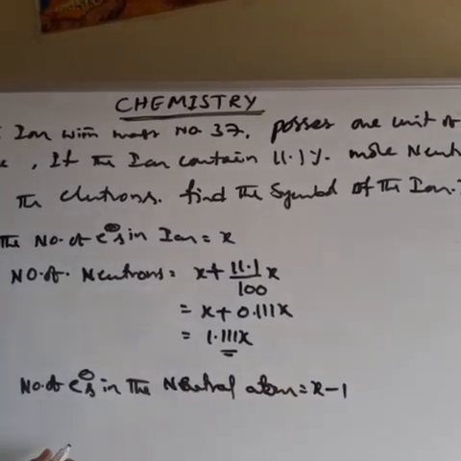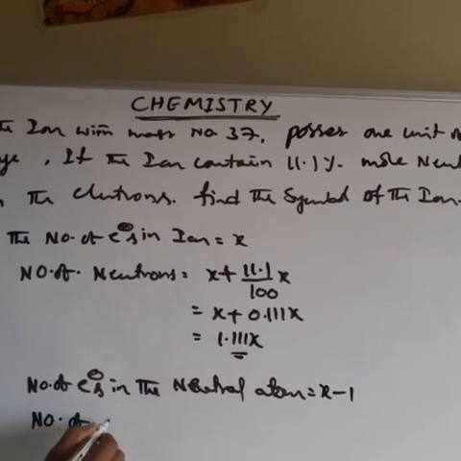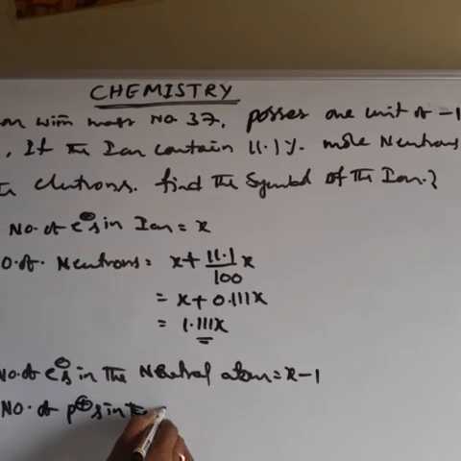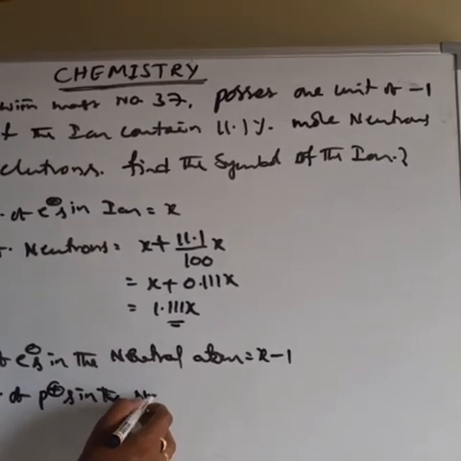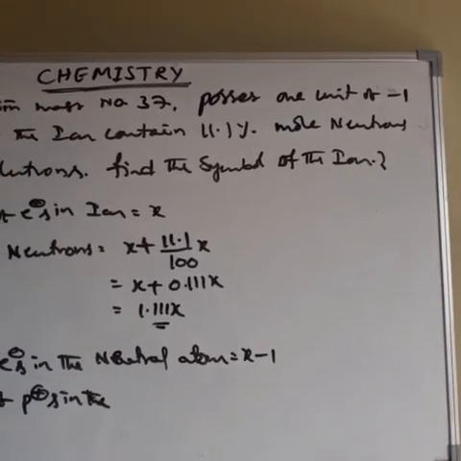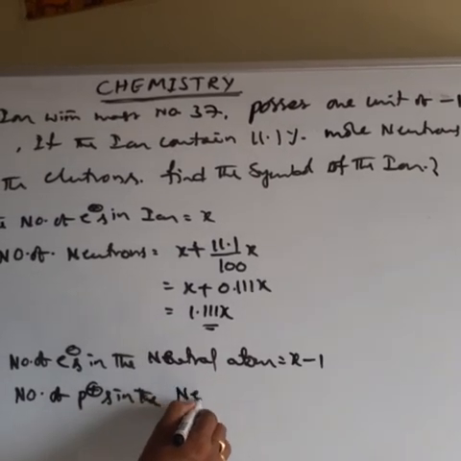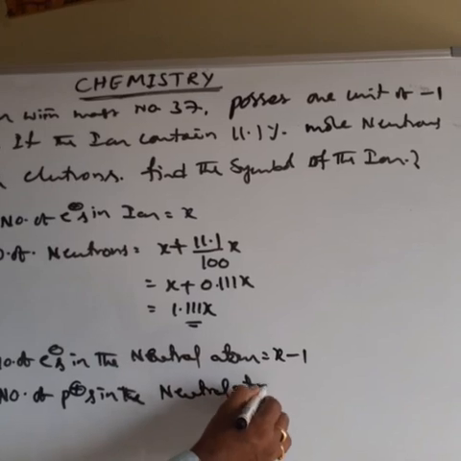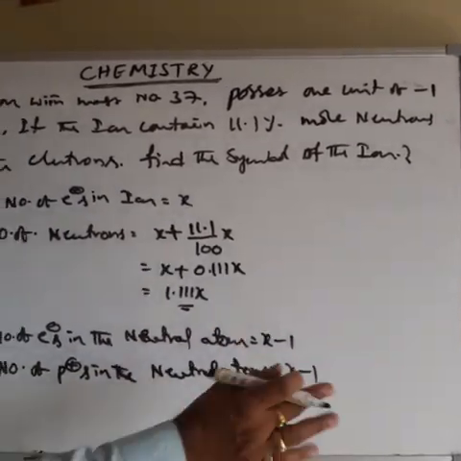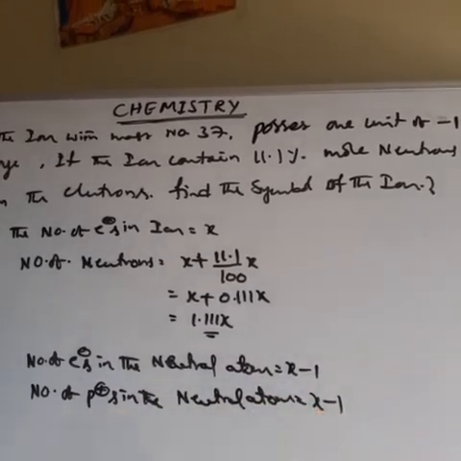Number of electrons in neutral atom x minus 1 means number of protons in the atom is also x minus 1. For neutral atom or ion, proton number is constant. That's why number of protons in neutral atom and in ion are both the same, x minus 1.